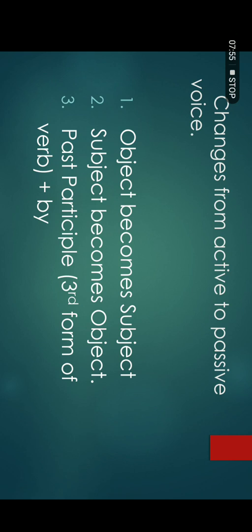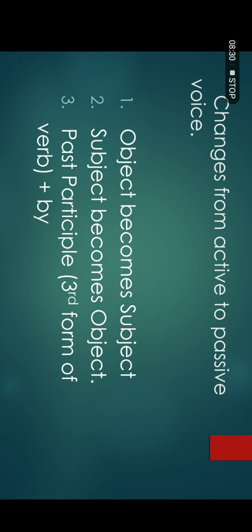These rules will help you when you do your exercises. The first change is that object becomes subject. The subject, the main doer of action, will leave its place and go to the end of the sentence, and the object will replace it. Number 2, subject becomes object. The subject, that was the doer of action, will go to the last place of the sentence, and the object will be used at the start of the sentence. And number 3, past participle, the third form of verb.